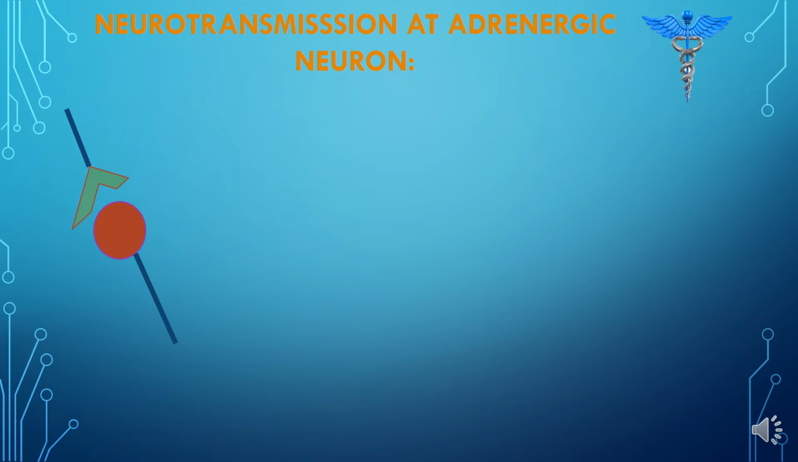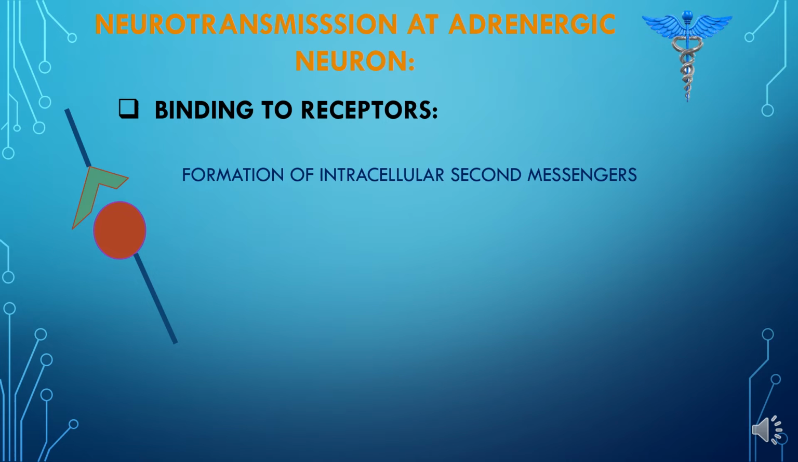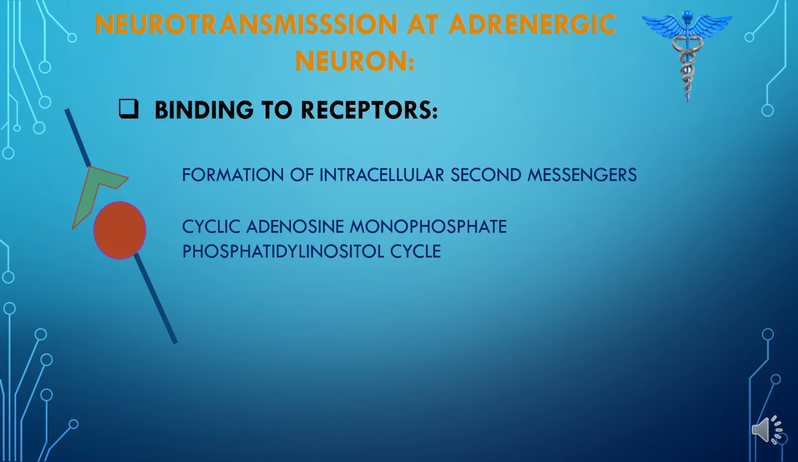Now once the norepinephrine is released into the synaptic space, it will bind to the receptors that are present in that particular tissue. Binding of norepinephrine to the receptor will enhance the formation of second messengers. The intracellular second messengers may be cyclic adenosine monophosphate and the phosphatidylinositol cycle. These second messengers will then produce a particular response.